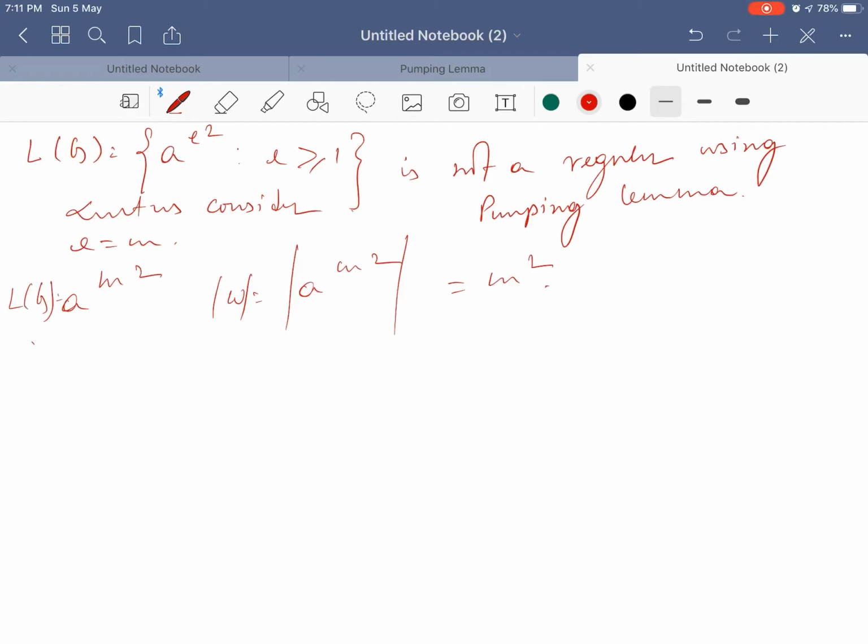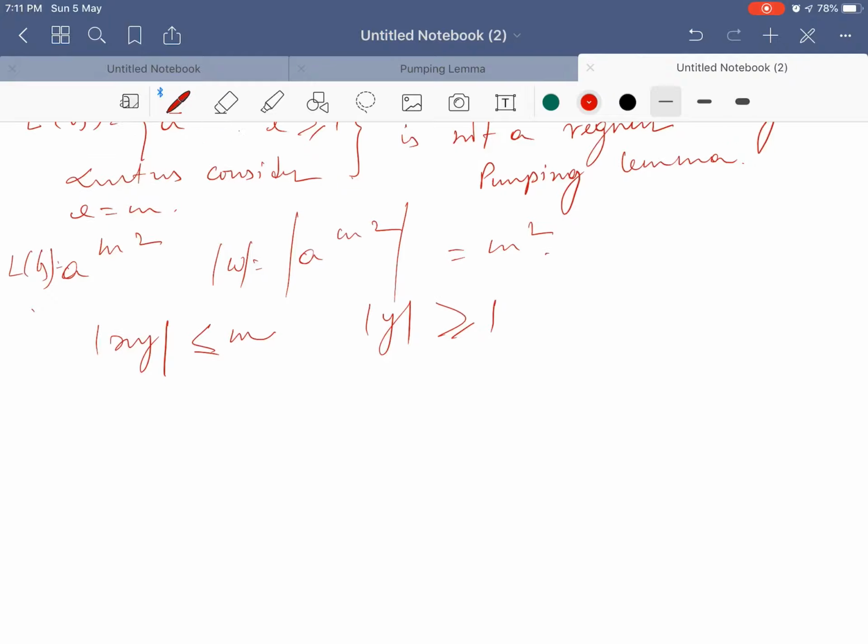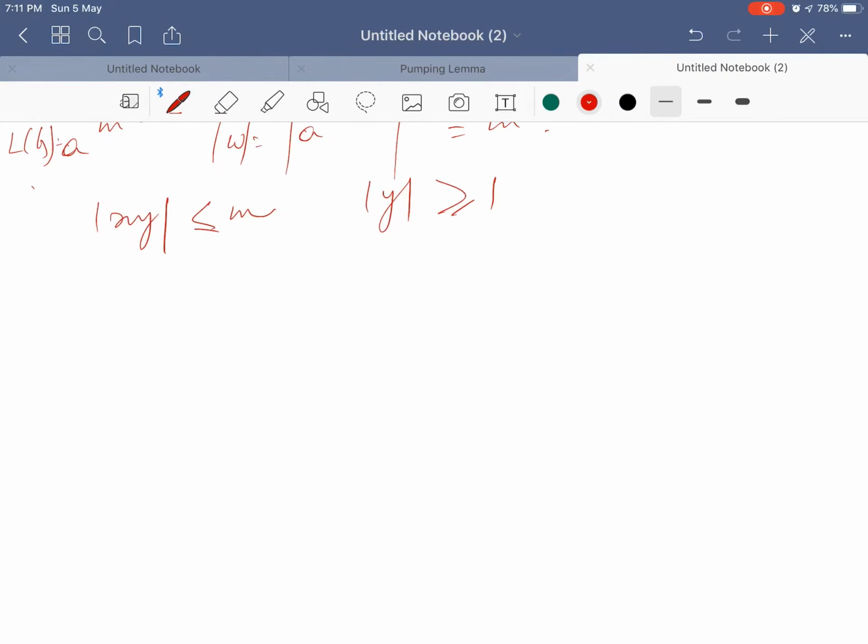Another thing that we know is that mod of xy is less than or equal to m, and mod of y is greater than or equal to 1. As we have told earlier, if I can represent a language in the form omega equal to x y to the power I z, then I can say the language is regular, and that is true for any value of I: I equal to 0, 1, 2, 3.